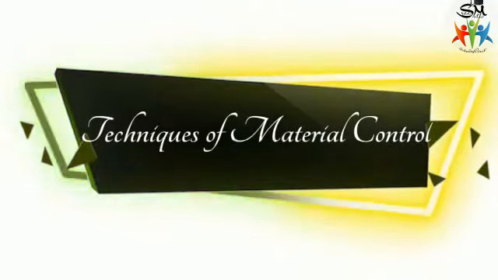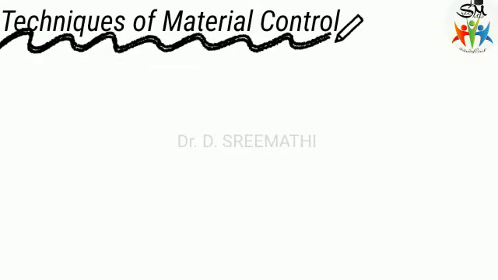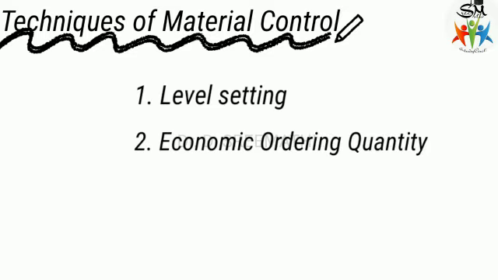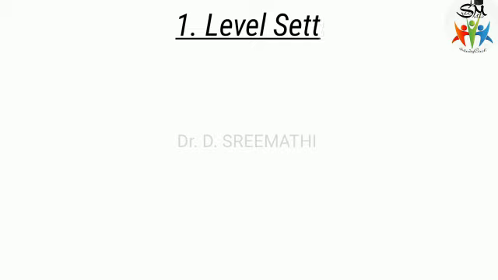Today we are going to see the techniques of material control or inventory control. There are a number of techniques of material control, but we are going to see only three. The first one is level setting, and the next ones are economic order quantity and ABC analysis. Let's move to the first one, level setting. Today's class is this only, level setting.